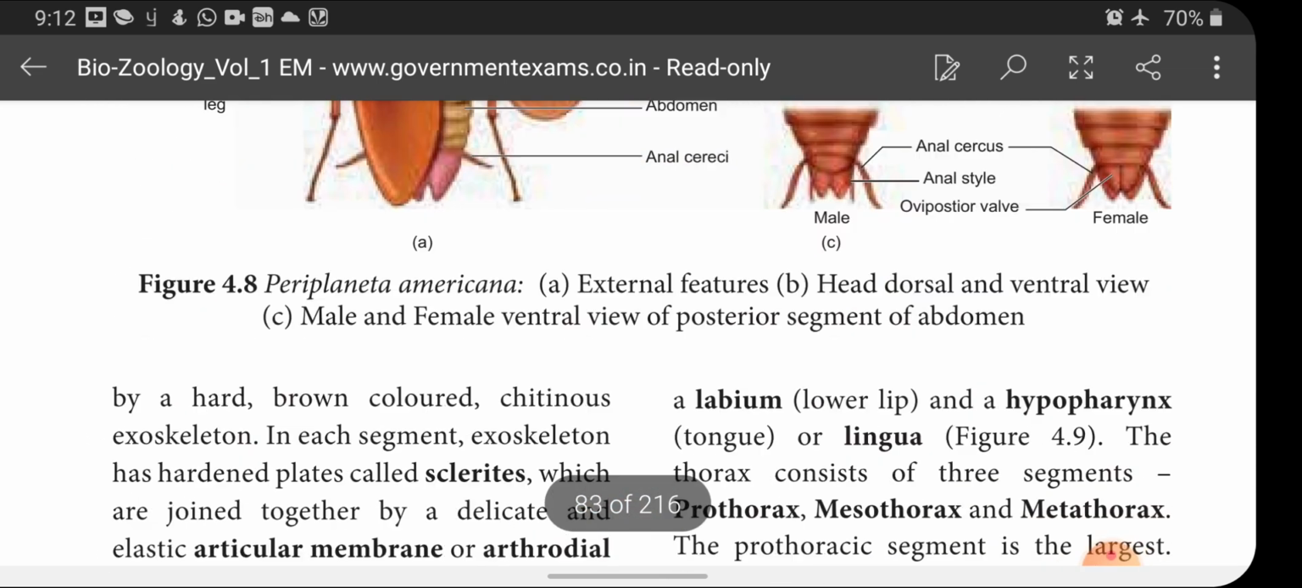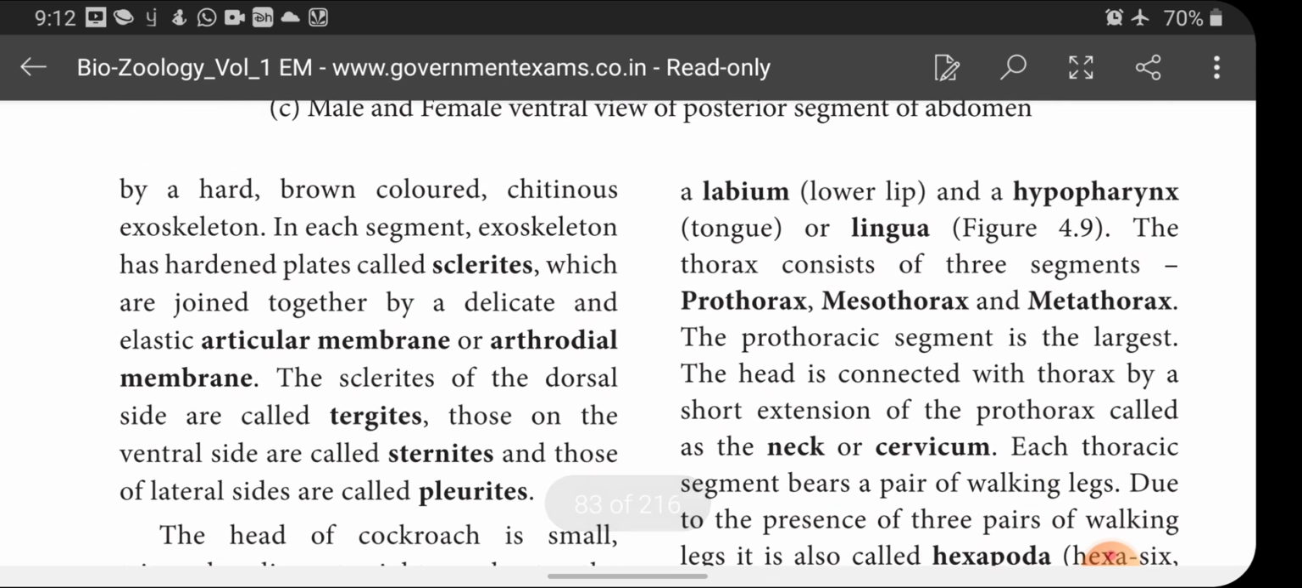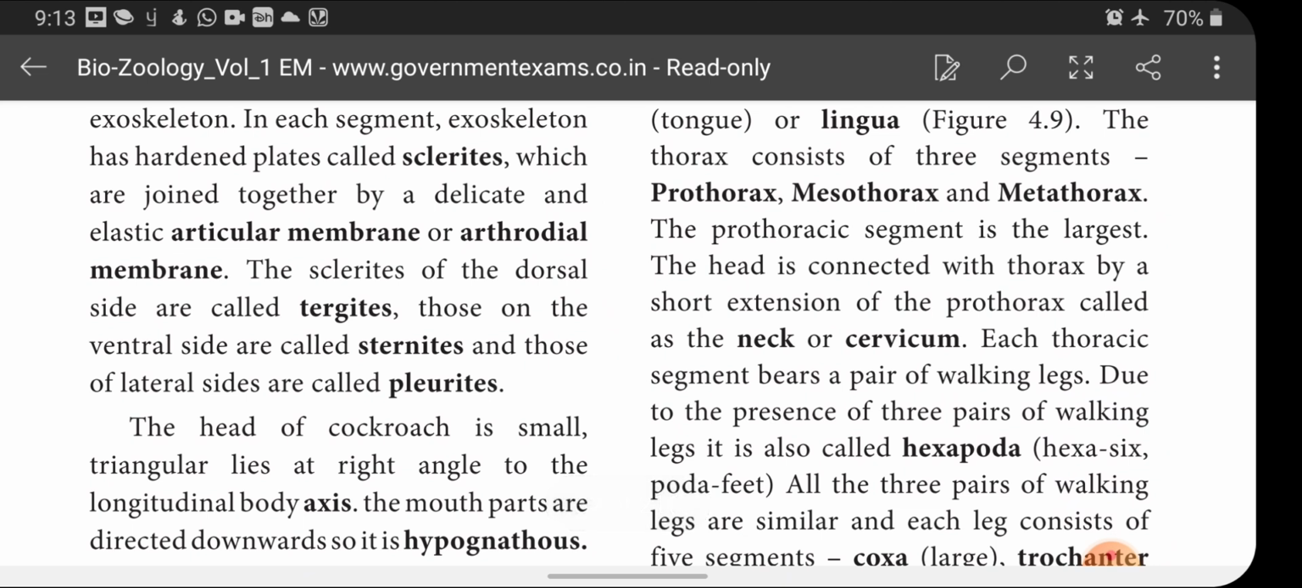The entire body is covered by a hard brown colored chitinous exoskeleton, and each segment's exoskeleton has hardened plates called sclerites. So when we see each plate or each segment, the exoskeleton has hardened plates. These hardened plates are called sclerites, which are joined together by a delicate and elastic articular membrane or arthrodial membrane. Then the next one: the sclerites of the dorsal side are called tergites, those on the ventral side are called sternites, and those of the lateral sides are called pleurites.